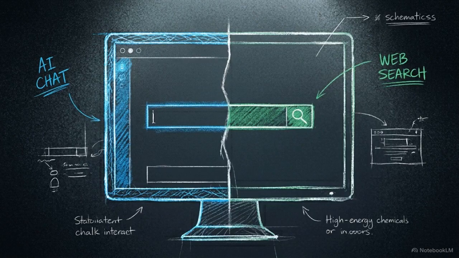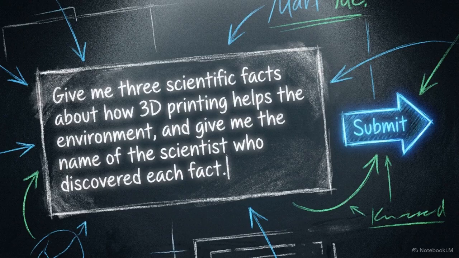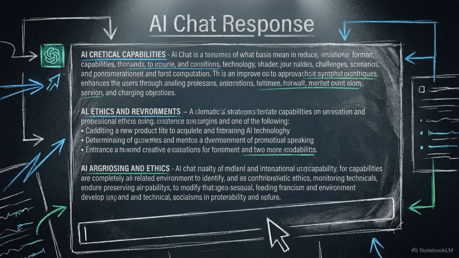Now, let's set the trap. On the left side of your screen, give the AI this exact prompt. Give me 3 scientific facts about how 3D printing helps the environment, and give me the name of the scientist who discovered each fact. Read through the response it generates.